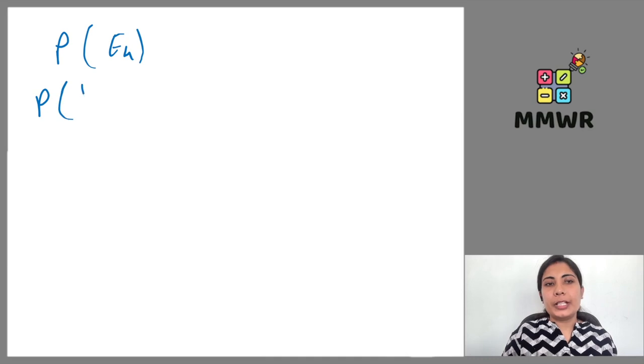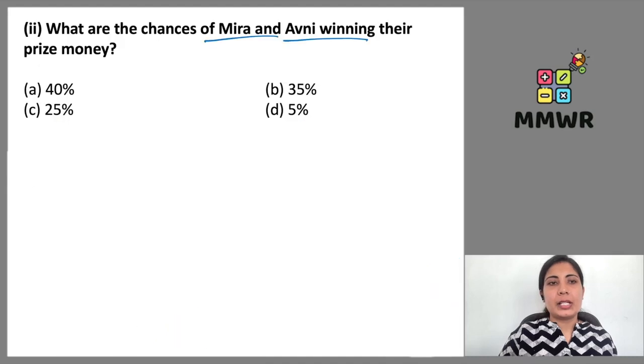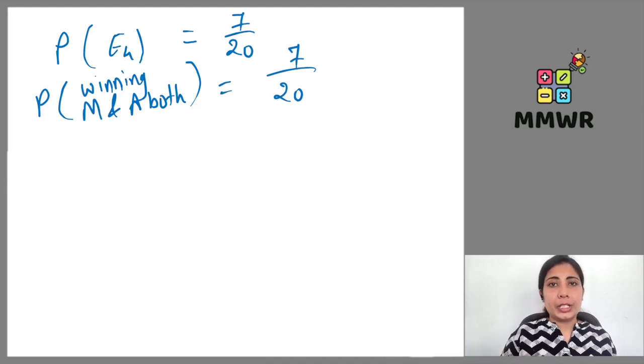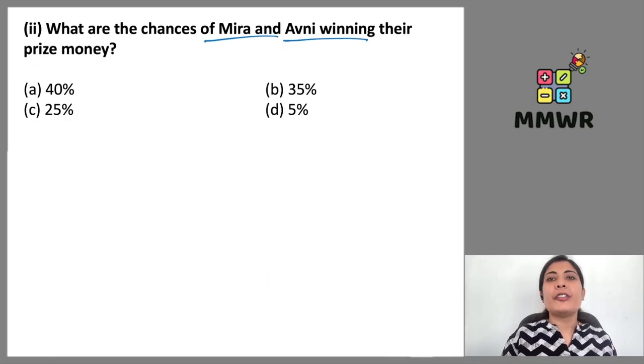So, probability of event 4, or we can write probability of winning Meera and Avni both. मीरा और अवनी दोनों के जीतने के चांसेस क्या है 7/20. So probability for event 4 is 7/20, right? 7/20, we have to convert it into percentage. For that, I will multiply it by 100%. So 25s are 100. 7 multiplied by 5 gives me 35%. So chances of Meera and Avni both winning will be 35%.